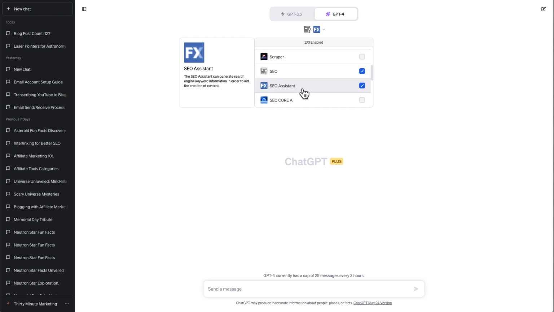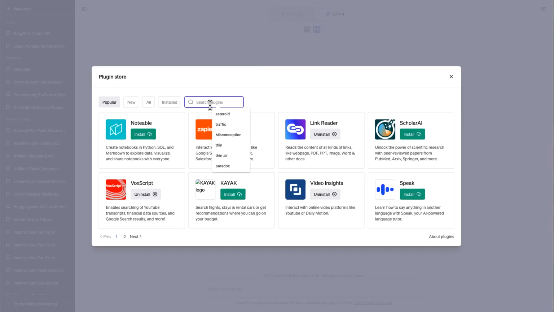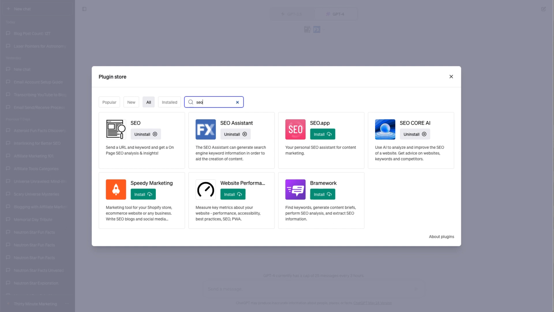The other one I have enabled is SEO Assistant. The SEO Assistant can generate search engine keyword information in order to aid the creation of content. There are others, and if you scroll down to plugin, they've added this handy dandy search, you can see these are the current SEO plugins. We will take a look at all of them before we get to day 100, I am sure. But I wanted to start with SEO and SEO Assistant to get the ball rolling.